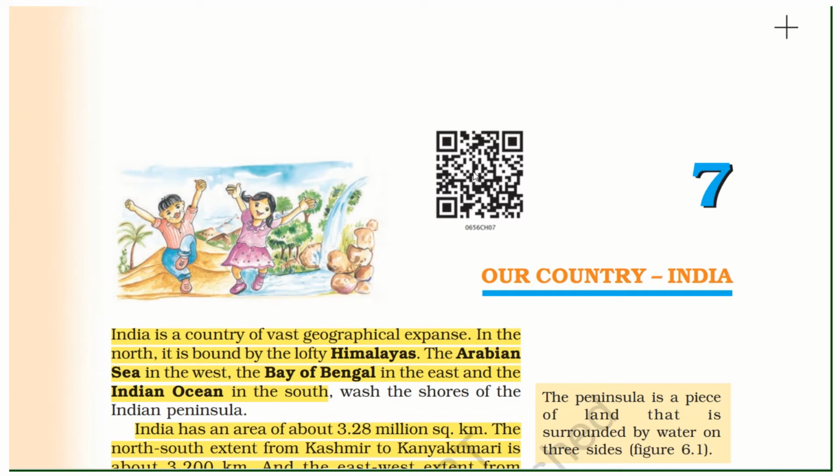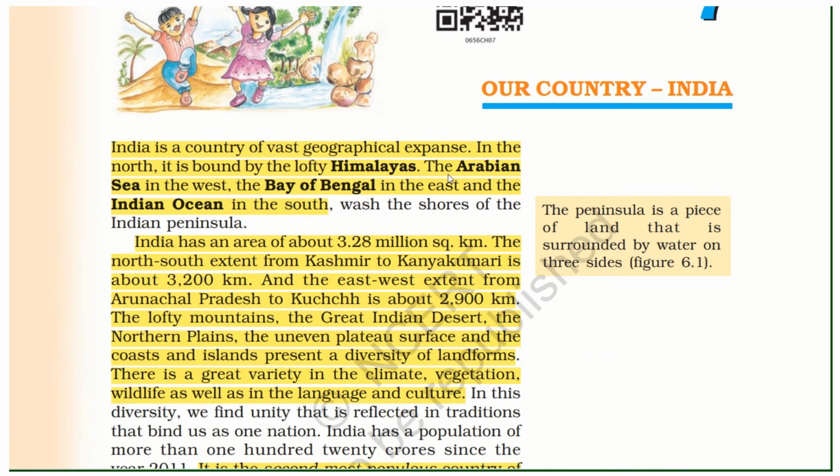Today's topic is Geography, 6th class NCERT, Chapter 7, Our Country, India. India is our country of vast geographical expanse. In the north, it is bounded by the lofty Himalayas, the Arabian Sea in the west, the Bay of Bengal in the east, and Indian Ocean in the south. India has an area of about 3.28 million square kilometers.